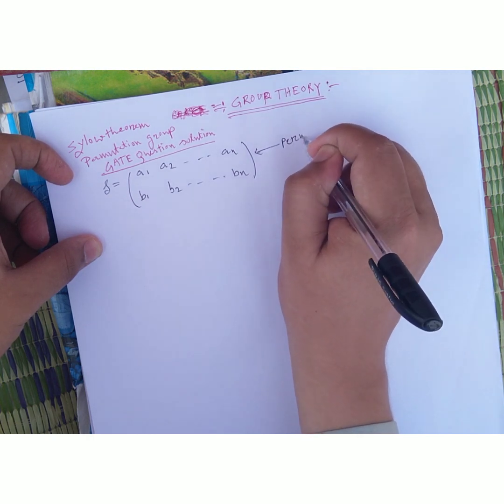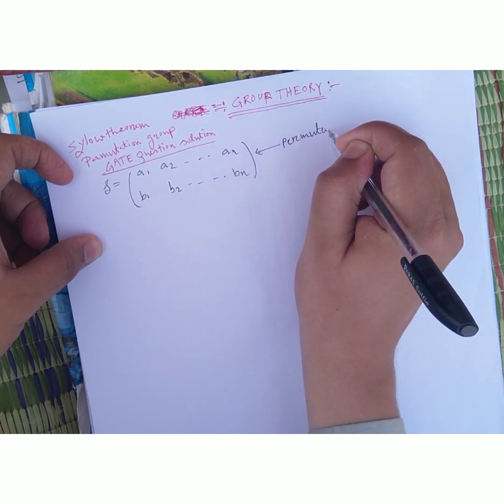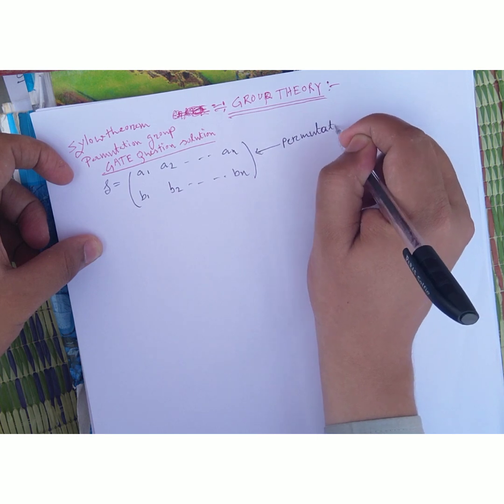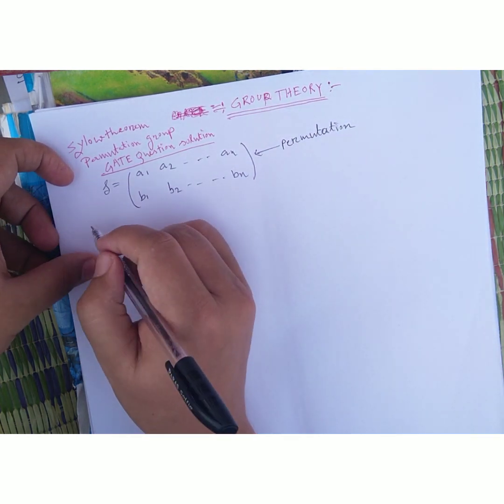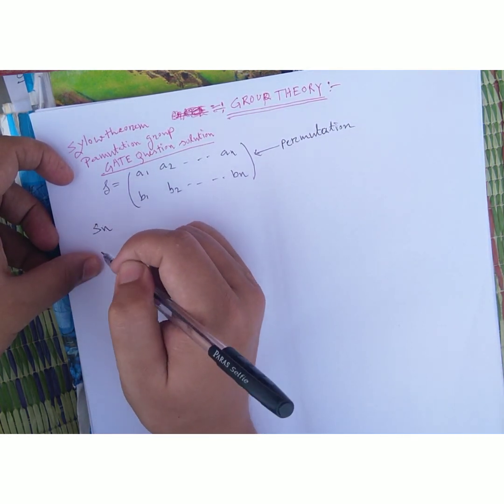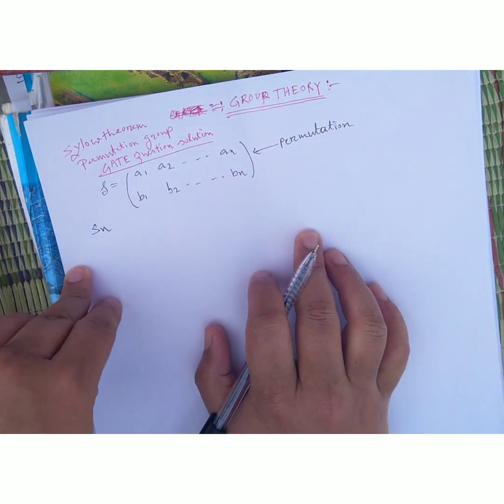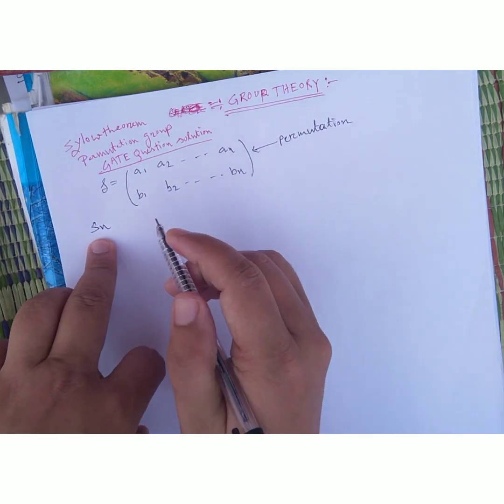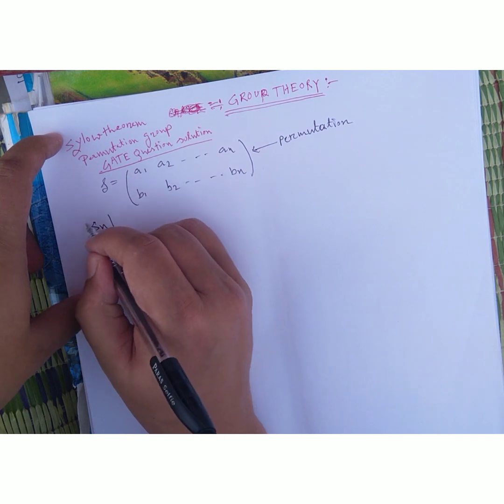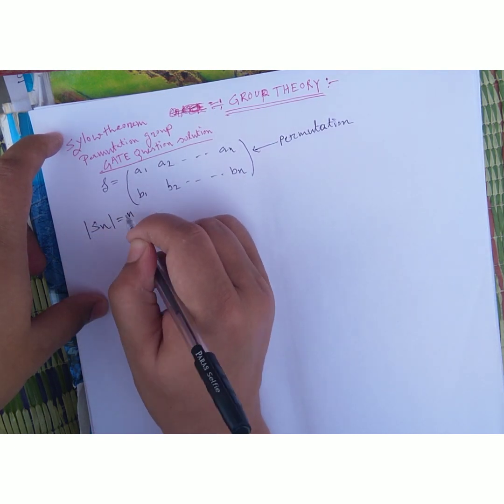So friends, must remember permutation groups can be written as Sn. Sn is one kind of permutation group, and the order of the permutation group I can write as n factorial.